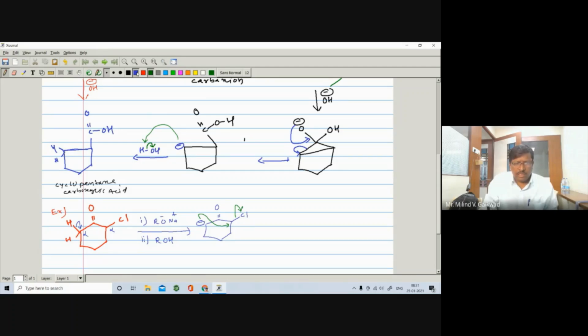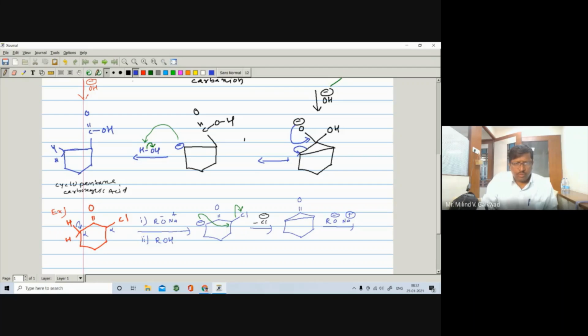You are getting the corresponding next product, that is a cyclic compound, right? This is a cyclic compound where there is formation of a bond between this carbon and carbon, and there is a removal of Cl minus. And here you are having C double bond O, as the reaction takes place in the presence of sodium alkoxide base, RO minus and Na positive.